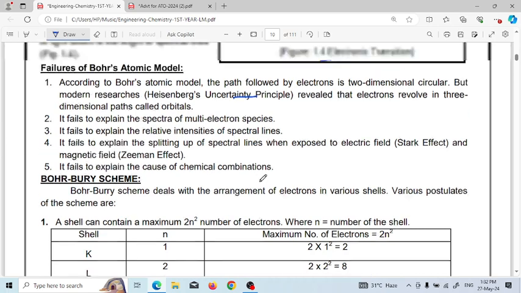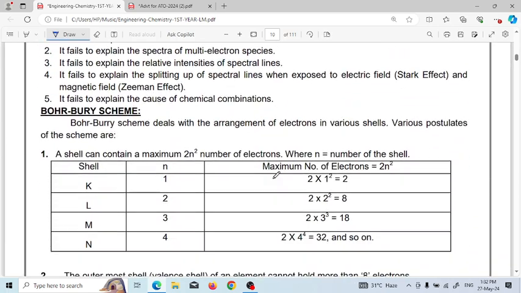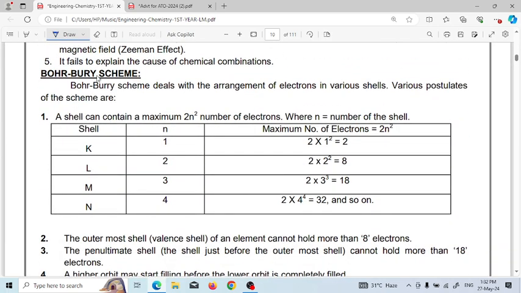These are the 5 failures of Bohr's atomic model. Next is Bohr's scheme. Bohr's scheme deals with the arrangement of electrons in various shells. Various postulates of this scheme are: a shell can contain a maximum of 2n² electrons.